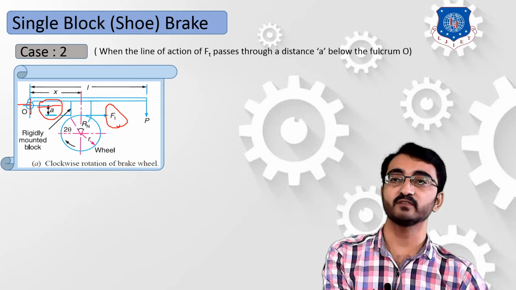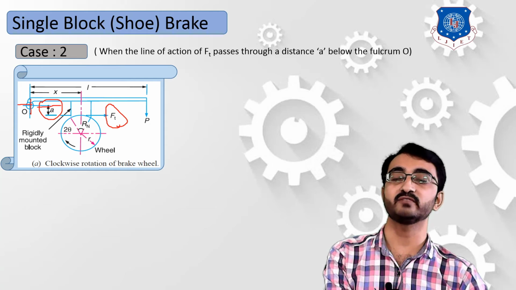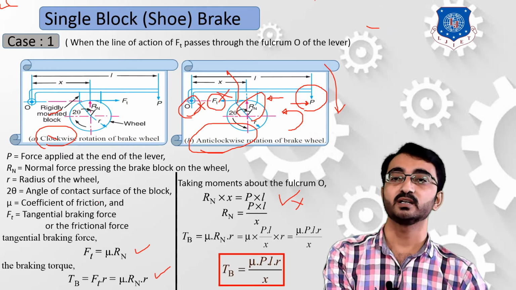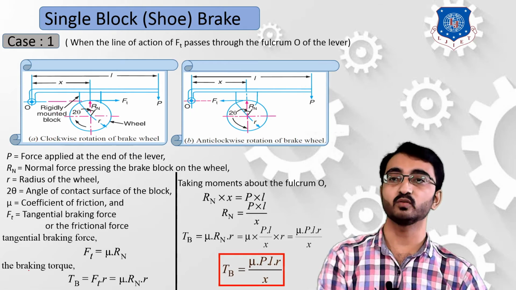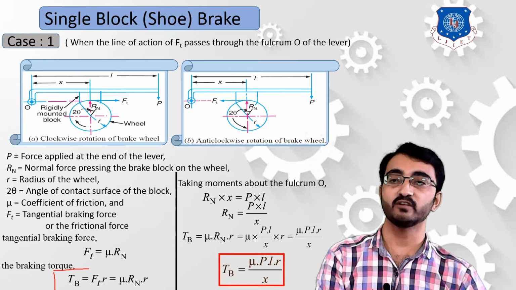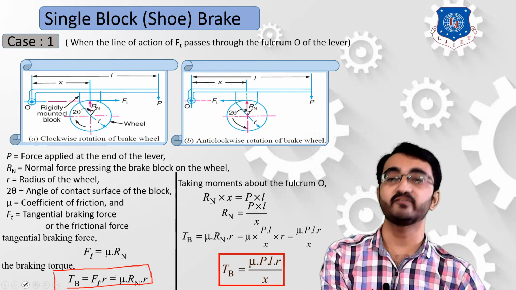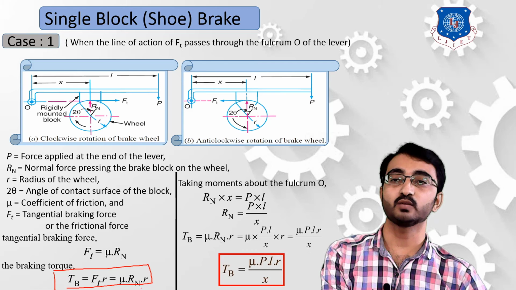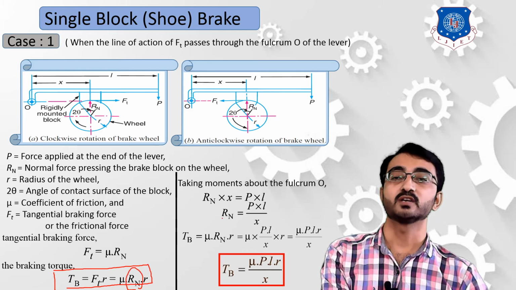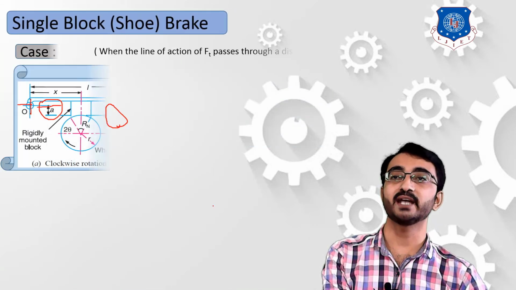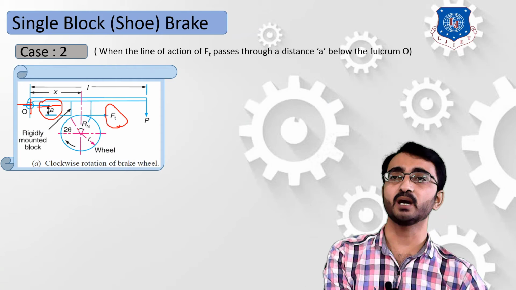The rest of all the equations that we have derived in our previous terms, the equation of torque, will be the same in any case. Now if you consider Tb is equal to Ft into R, again we have to calculate the Rn component. So in case 2 there will be a change in the moment component only. Similarly, let's derive the moment about point O.